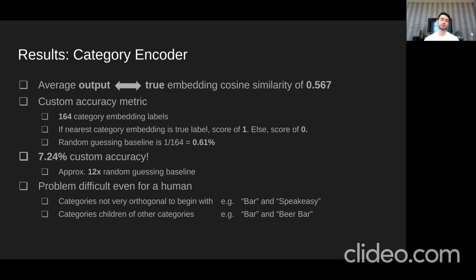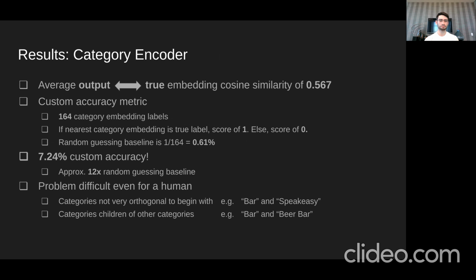Now, lastly, my favorite results to look at are with the category encoder. I apologize for being cut off. The average output to true embedding cosine similarity of the category encoder was, and this is what's cut off, 0.57. So cosine similarity is a range between -1 and 1. So this is very significant, especially when you consider that the dimension of each of these word embeddings is length 512.